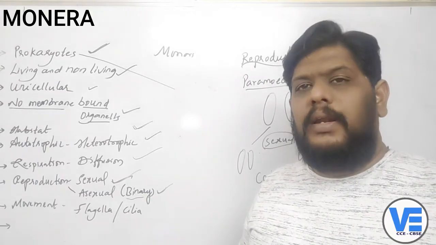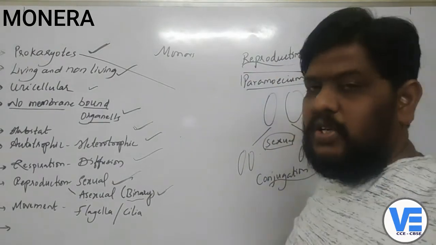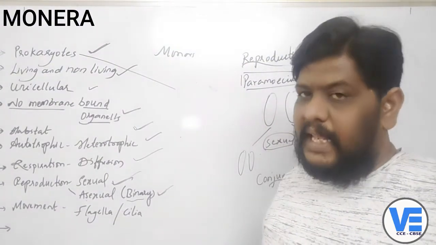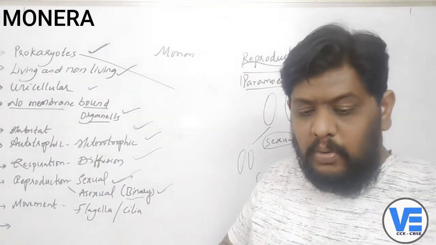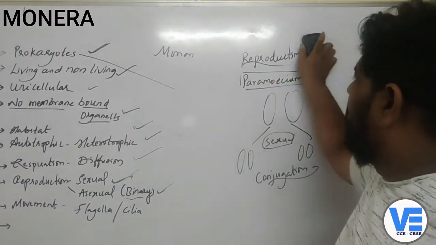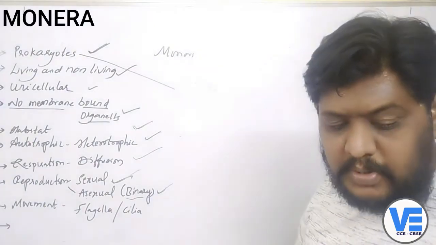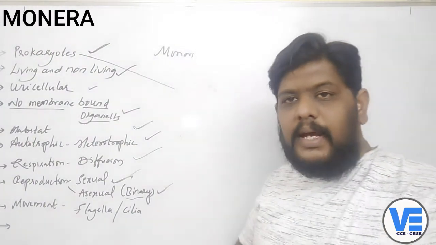But in some living organisms like Paramecium, even sexual reproduction also takes place. Okay, children, so now coming to the last point, that is movement. How will these organisms move from one place to the other?